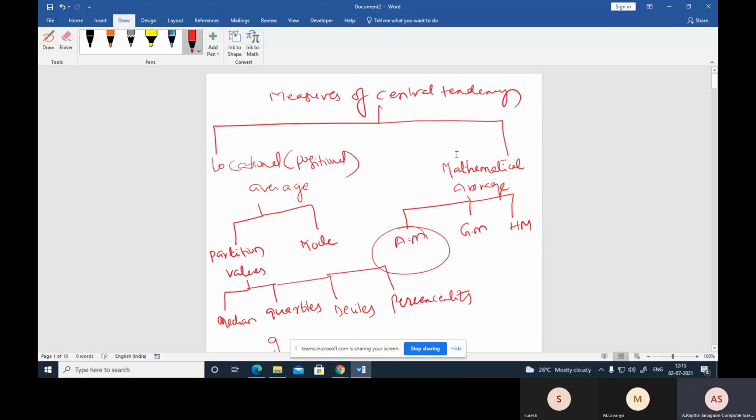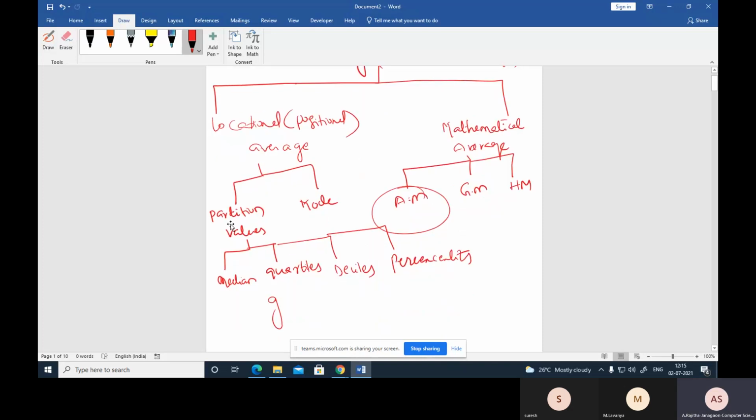So, measures of central tendencies. These are the two types of measures of central tendencies: the locational average and the mathematical average. Coming to the locational average, two types are there: partition values and mode. And for mathematical averages, we find these average values in three ways: arithmetic mean, geometric mean, and harmonic mean.